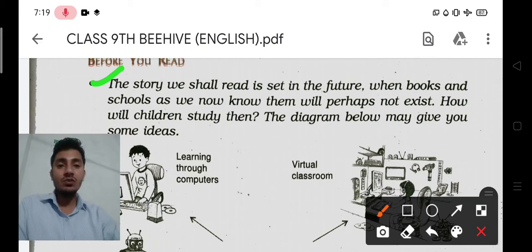Okay, so over here we are seeing a story. The story we shall read is set in the future, when books and schools as we now know them will perhaps not exist.